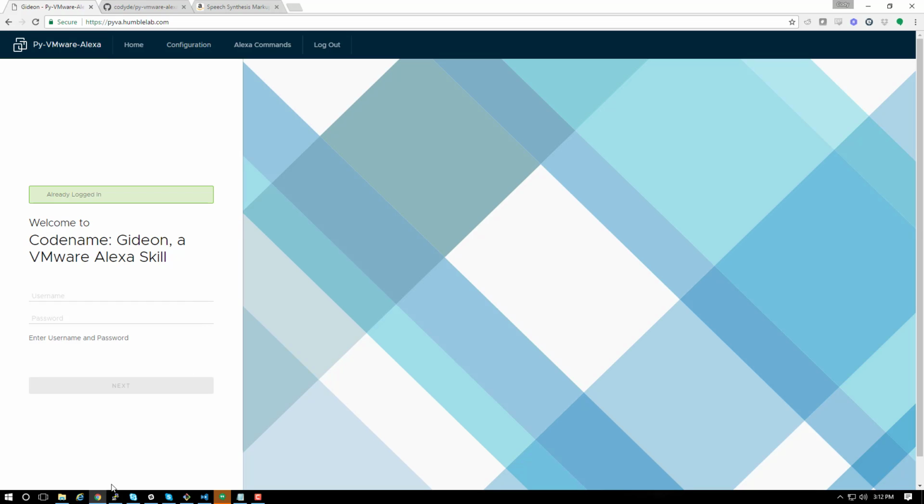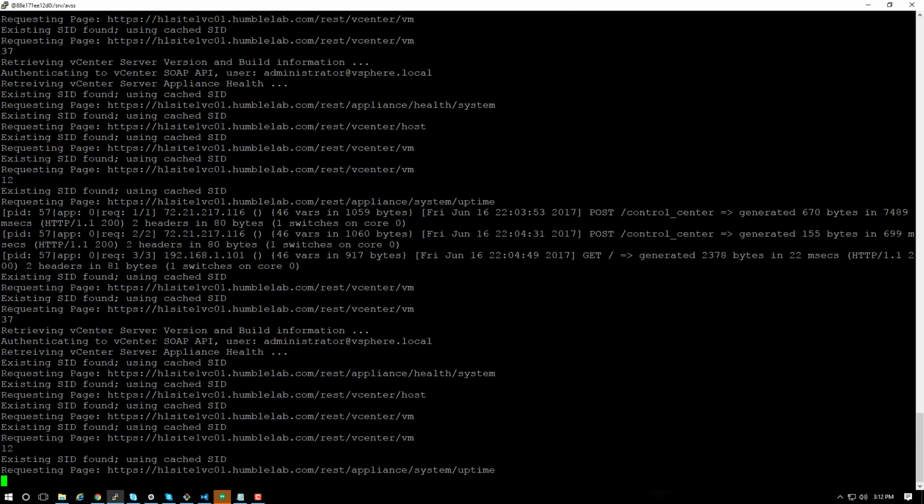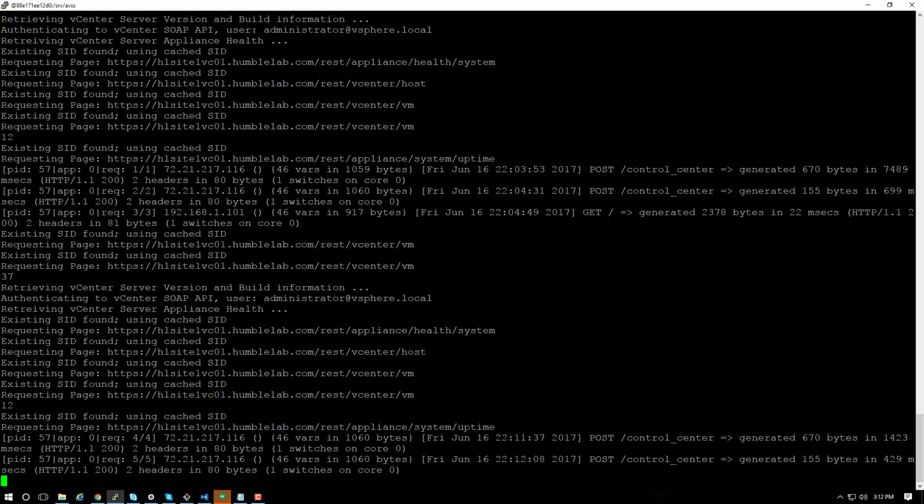Alexa, ask Gideon, report my data center. My vCenter environment is currently running vCenter 6.5 with build 5178943, and my appliance deployment health is green. My vCenter has been running for 255 hours. I currently have 37 CPU provisioned and 59.0 gigabytes of memory provisioned across 2 ESXi hosts. This represents a total of 17 virtual machines, of which 12 are currently powered on. Cancel. Gideon shutting down.